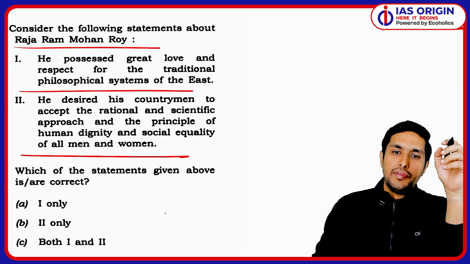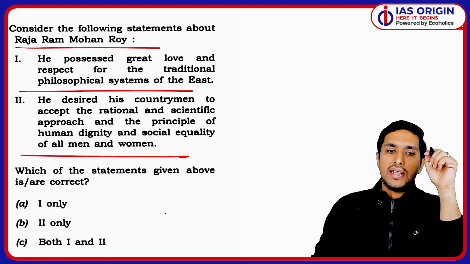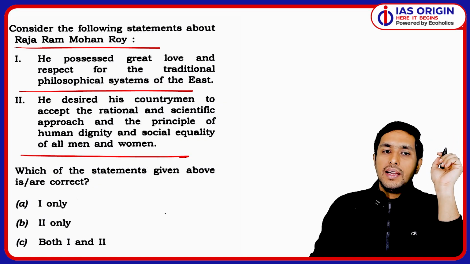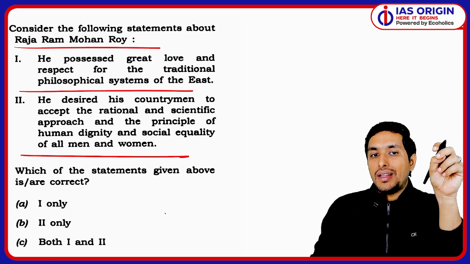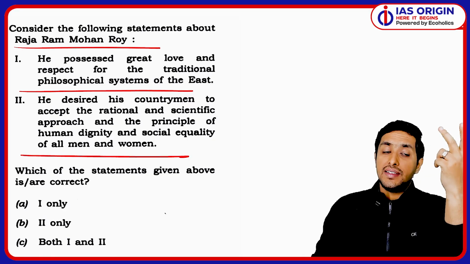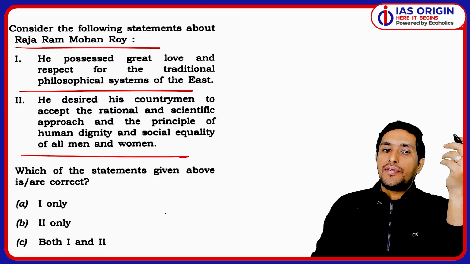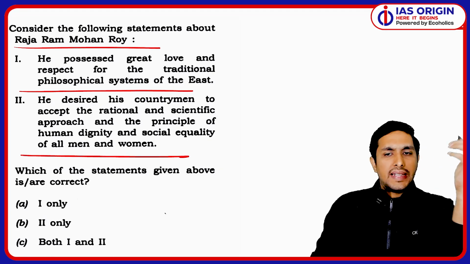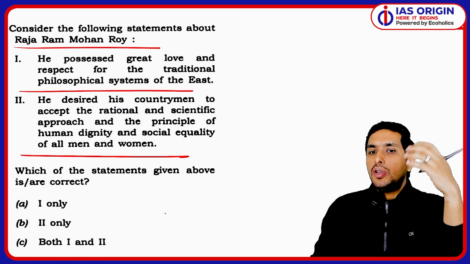So when we read about it, what exactly do we understand? Let me tell you. It's saying that he possessed great love and respect for the traditional philosophical systems of the East. Then he's saying he desired his countrymen to accept the rational and scientific approach. Got it? The second statement seems very much correct, sir. But what about the first one?